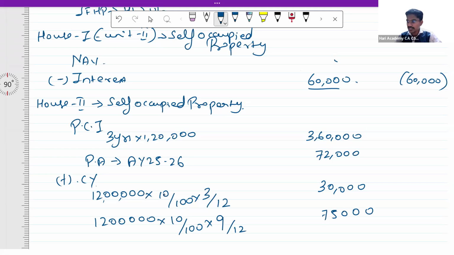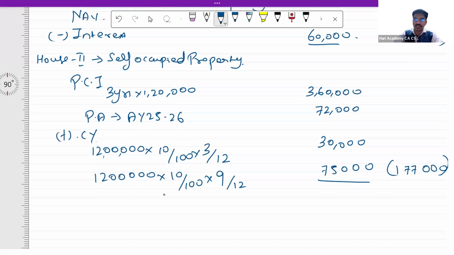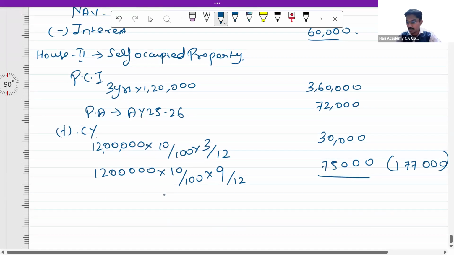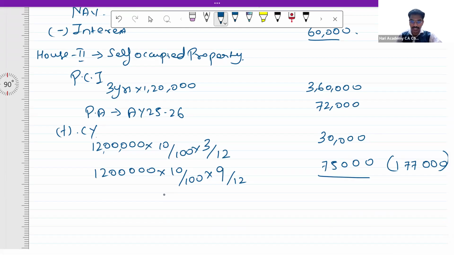So the total interest, whatever is applicable for this period, is 1,77,000. But if you see, if you are going to add this 1,77,000 to the 60,000, your total deduction under section 24B for a self-occupied property is going to be more than 2 lakhs. Hence, this amount should be restricted to 2 lakhs. The interest amount is to be restricted to 2 lakhs.